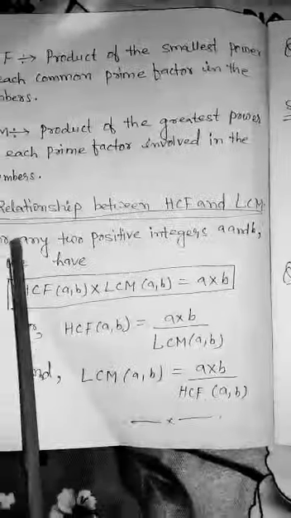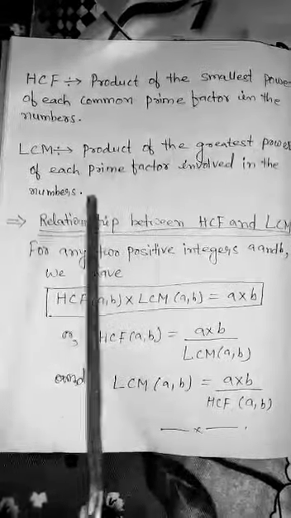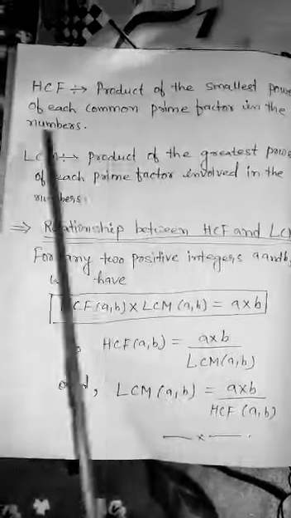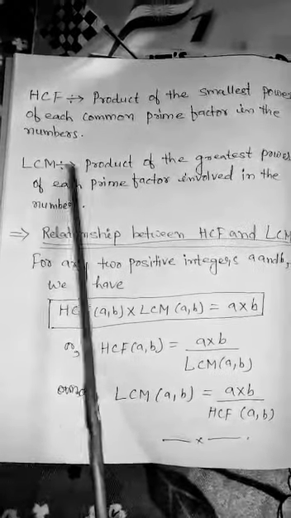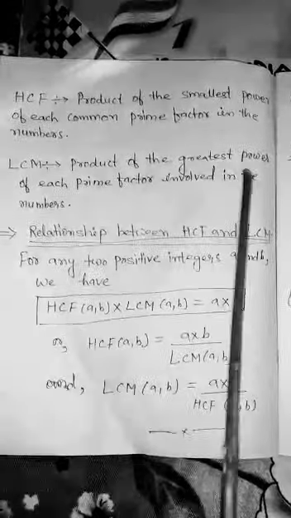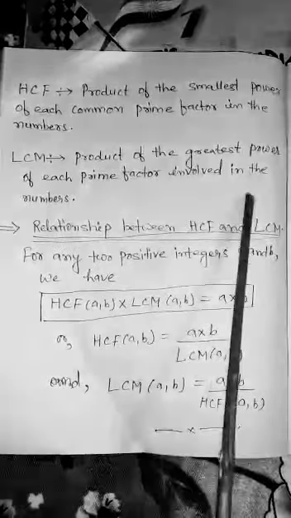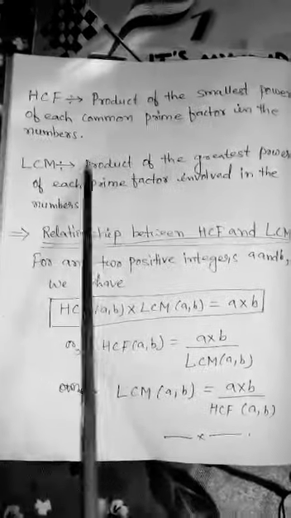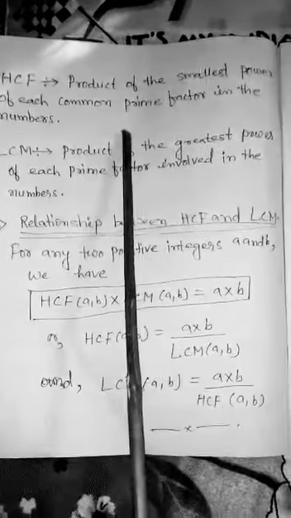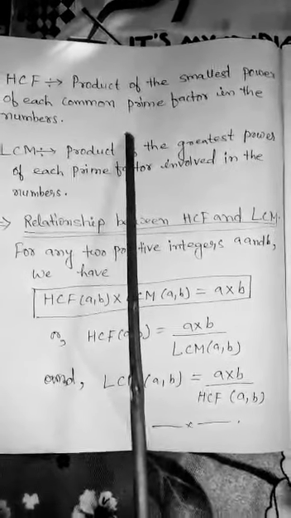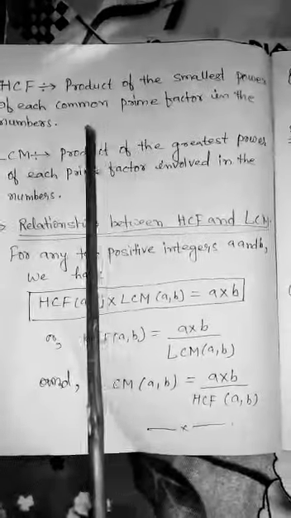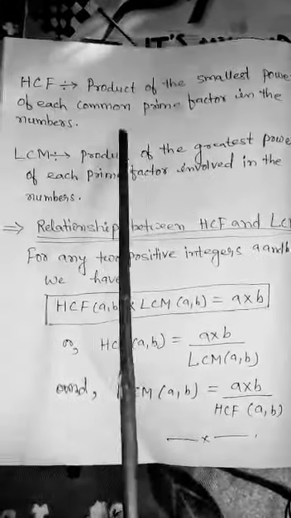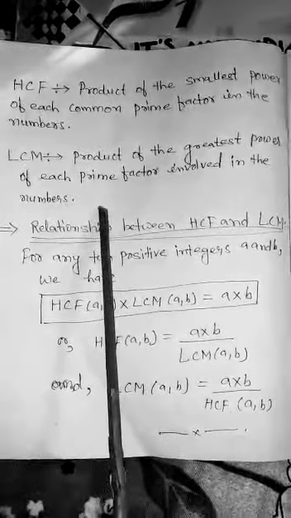How will we write the HCF? HCF is the product of the smallest power of each common prime factor in the numbers. And LCM is the product of the greatest power of each prime factor involved in the numbers. That is known to us. We know how to write the HCF and how to write the LCM. See, now you are in class 10, so simply knowing HCF and LCM is not a big deal.